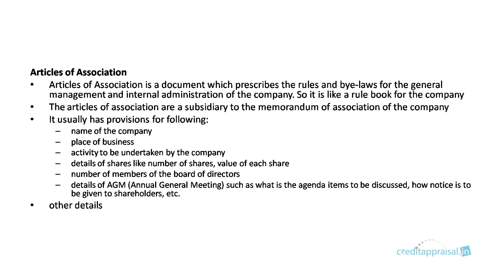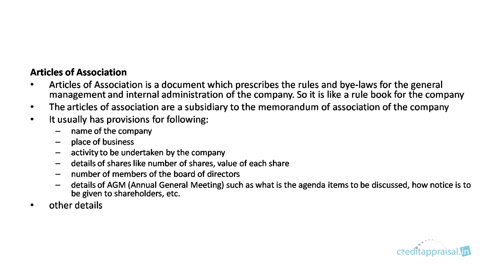So a sample Memorandum of Association looks like this. Then there is another document called Articles of Association. Articles of Association is a document which prescribes the rules and bylaws for the general management of the company. This is for the internal administration of the company. You can think of it as a rule book for the company.